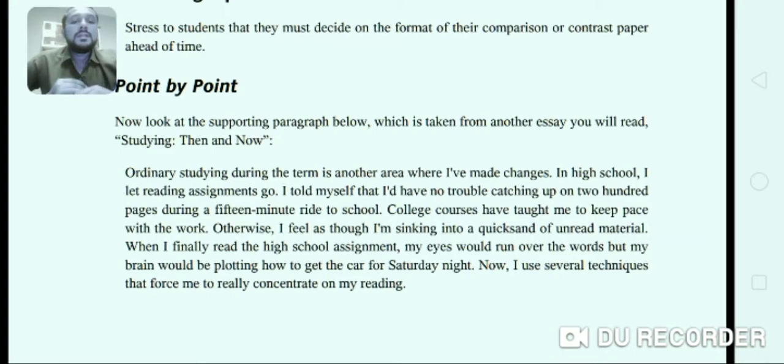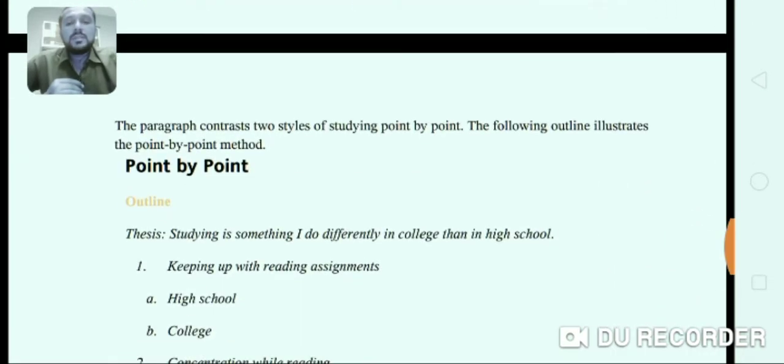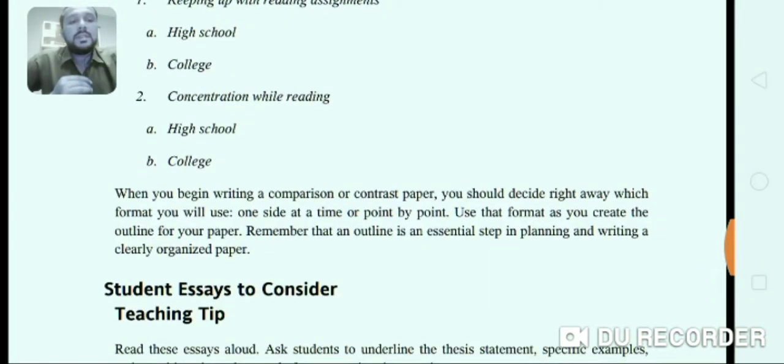When I finally read the high school assignment, my eyes would run over the words, but my brain would be plotting how to get the car for Saturday night. Now, I use several techniques that force me to really concentrate on my reading. So here the writer has compared his reading habits during high school time and college time. He is saying that in high school it was very difficult for him to concentrate, but now he has several techniques to concentrate on reading. Two points were given here that I have already shared with you.